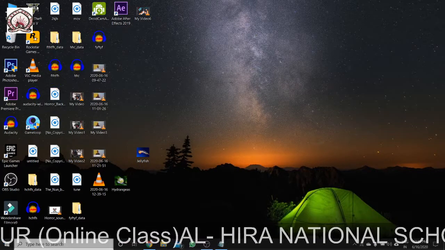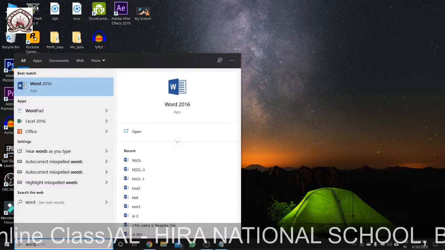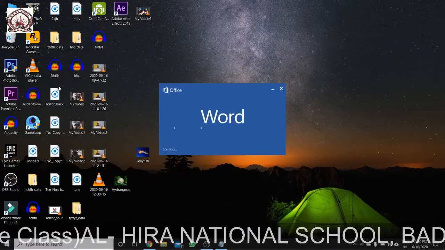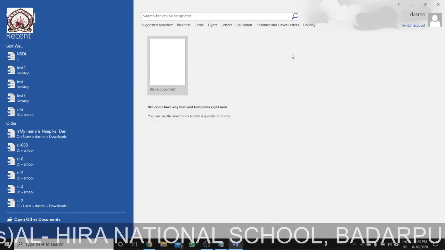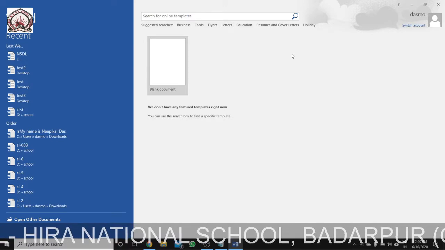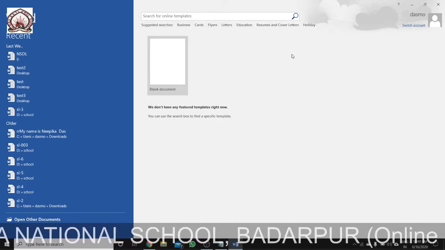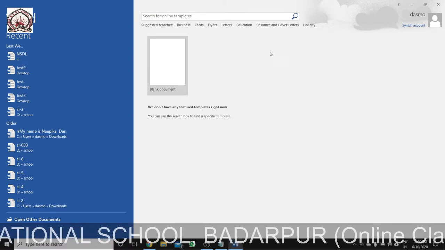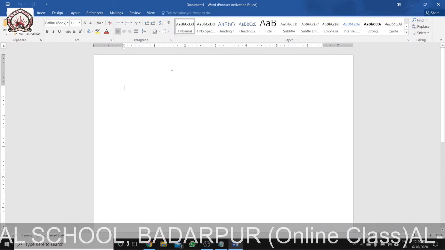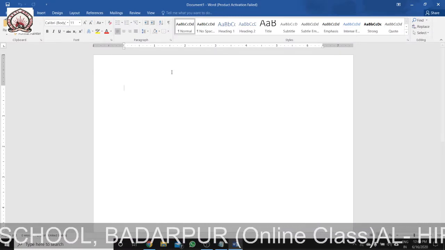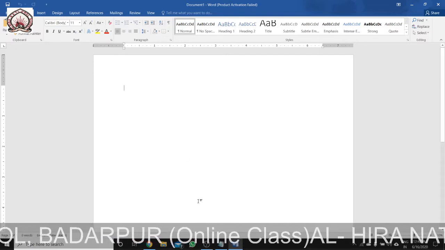So I am opening MS Word. In this particular computer, Office 2016 is installed, but there is no problem because all the features of Office 2010 are already present in Office 2016. So you may see in your book on page number 164, there is a question based on Word 2010.